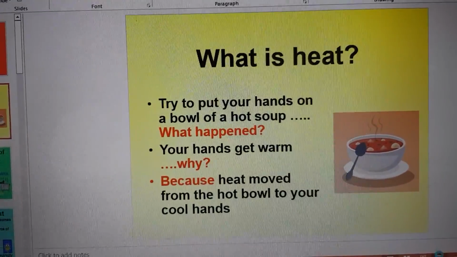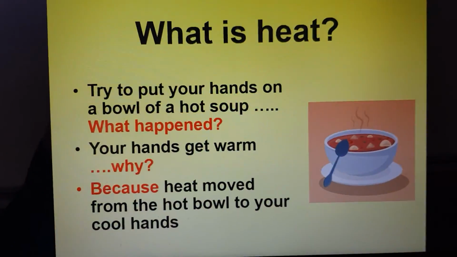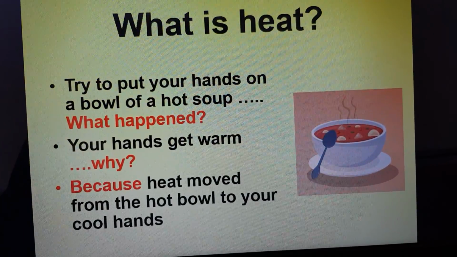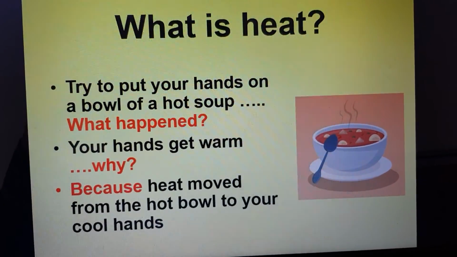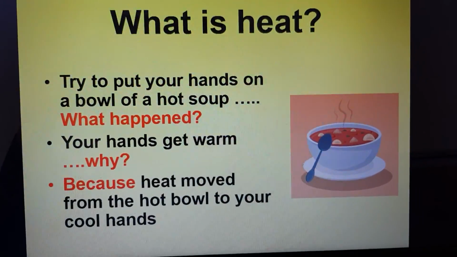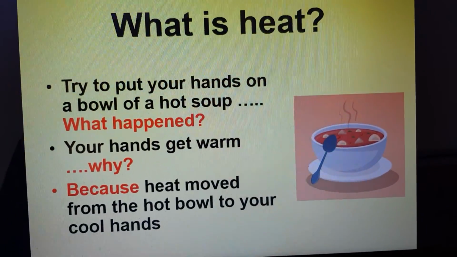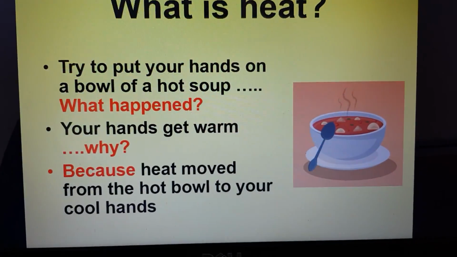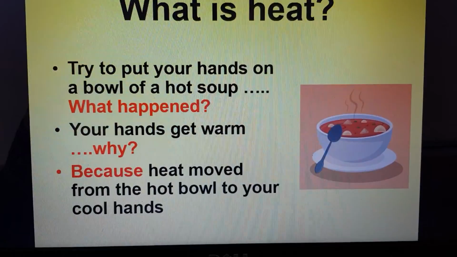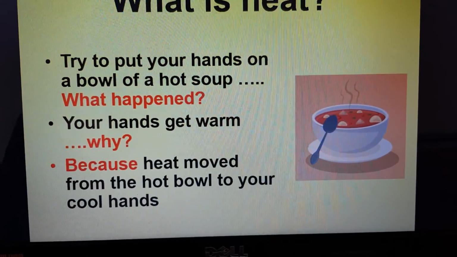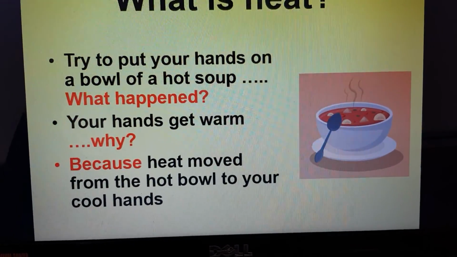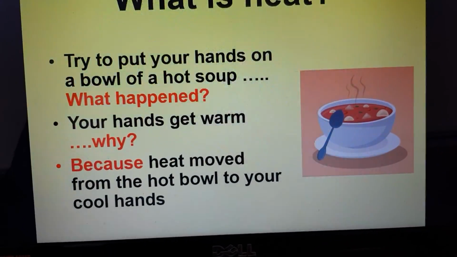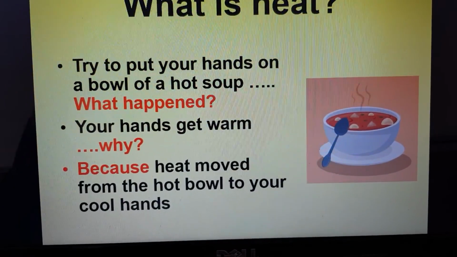What is heat? To know the meaning of heat, try to put your hands on a bowl of hot soup. What will happen? You feel your hands get warm. Why? Because heat moves from the hot bowl to your cool hands. Your hands are already cool and the hot soup is already warm. So when you put your hands on the hot bowl, the heat moves from the bowl to your hands, so you feel heat.